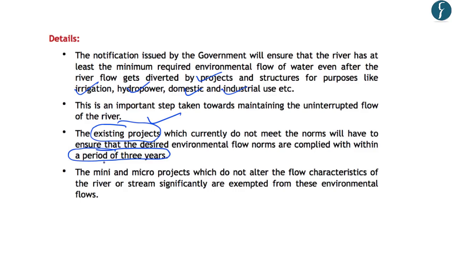And this notification has allowed an exception for the mini and micro projects which do not alter the flow characteristics of the river or the stream significantly. So these kinds of projects will be exempted from maintaining the minimum river flow or minimum environmental flow for the river.